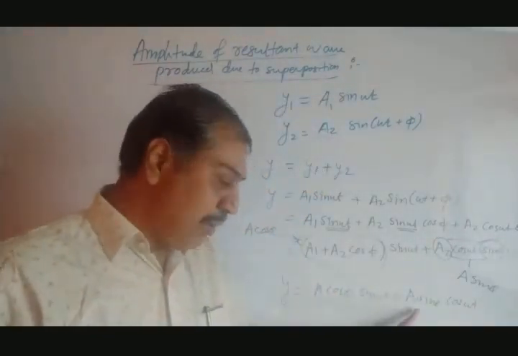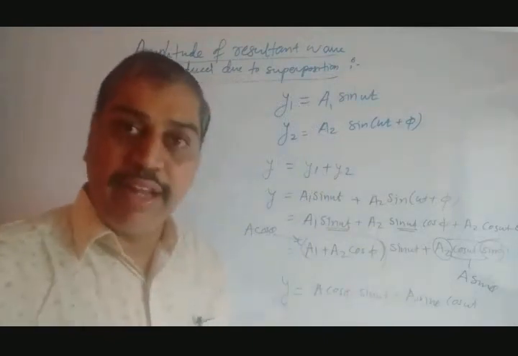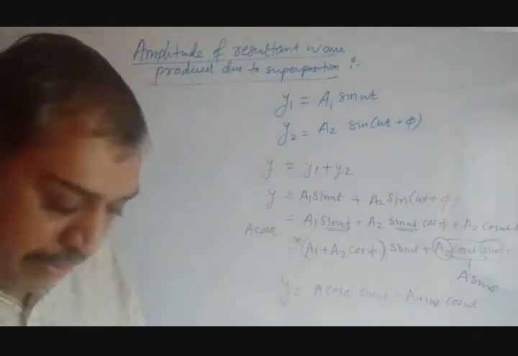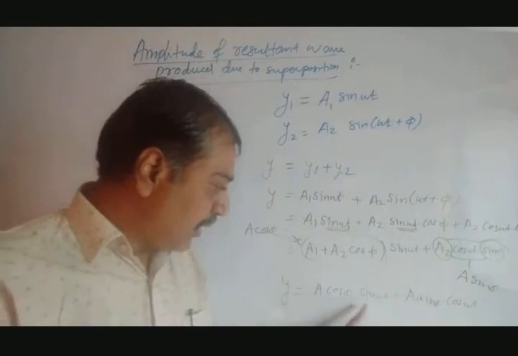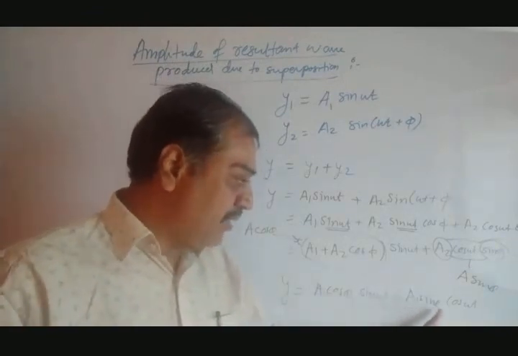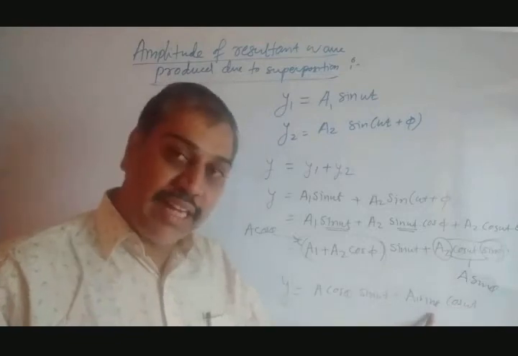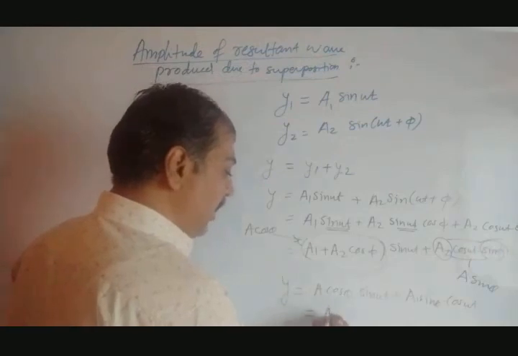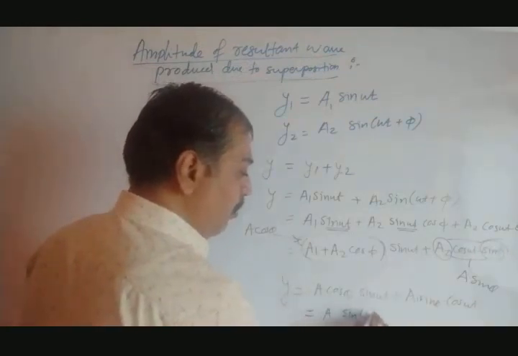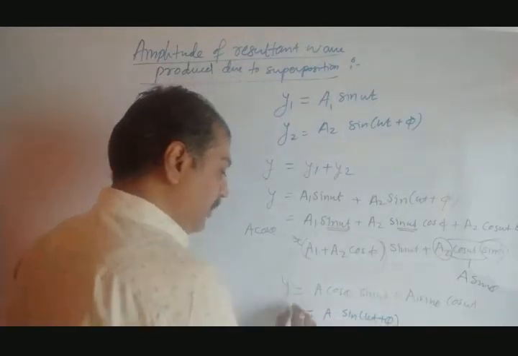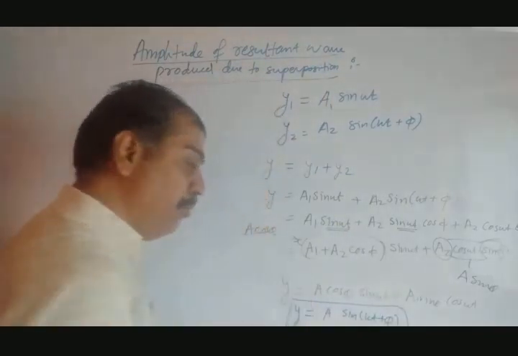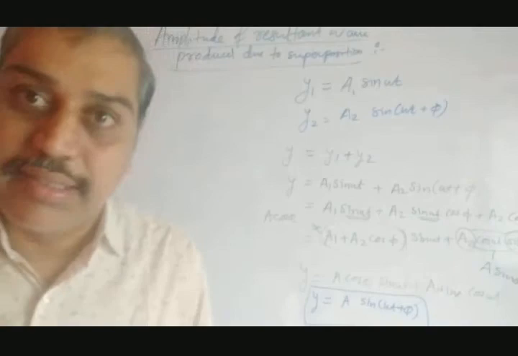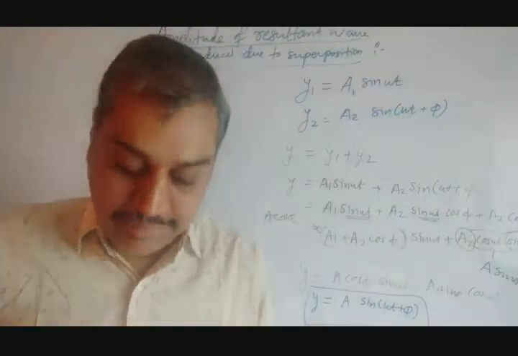Here a is common, so take a common. See, sin omega t cos theta plus cos omega t sin theta, it is the formula for sin (a plus b), simple. So use that formula. You can write y equals a sin (omega t plus theta), that type of equation we get.